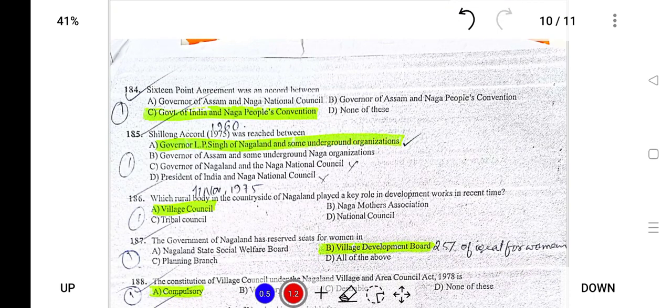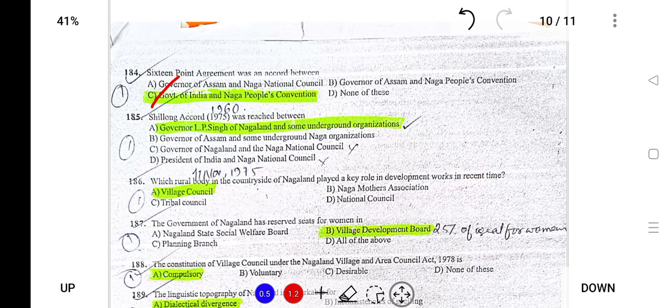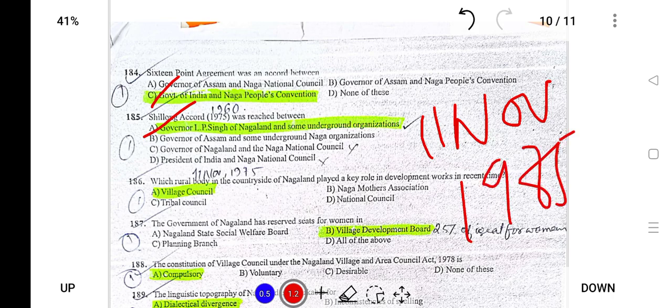The 16-point agreement was signed between the Government of India and the Naga People's Convention. It was signed in 1960. Next, the Shillong Accord of 1975 was between the then Governor of Nagaland L.P. Singh, who was also the longest serving governor in Nagaland, and the underground organization. The Shillong Accord was signed on the 11th of November 1975.